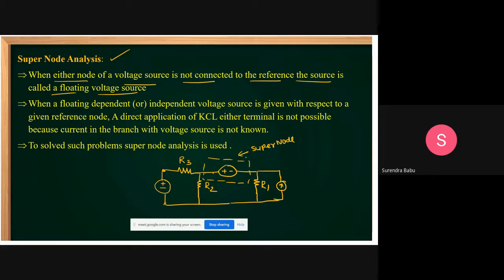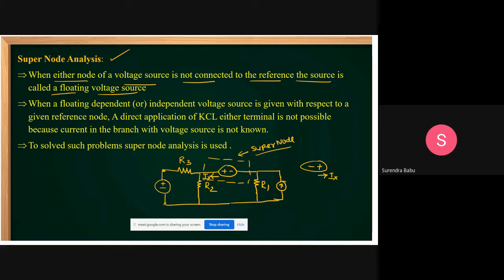How to create that supernodal equation, we will see later in solving the problems. Always the current direction is taken from plus to minus. Let this be the direction of current. Then you take this current direction with respect to this one, and this other current direction we can consider. Across this, we can apply KVL. Then you can get one nodal equation, that is nothing but a supernode equation.